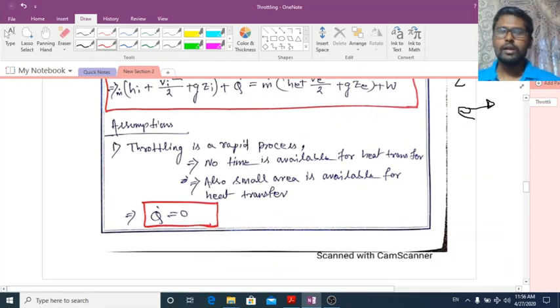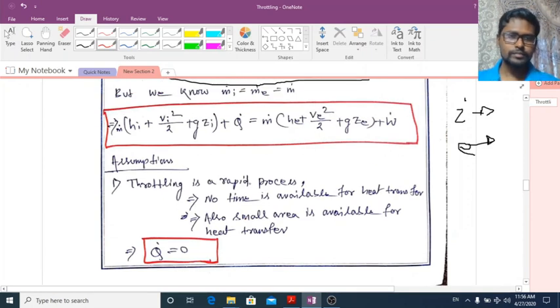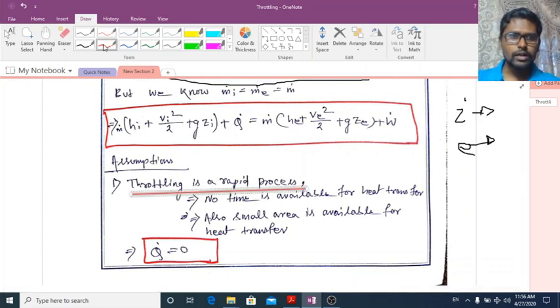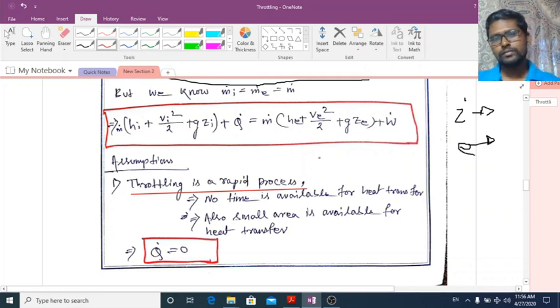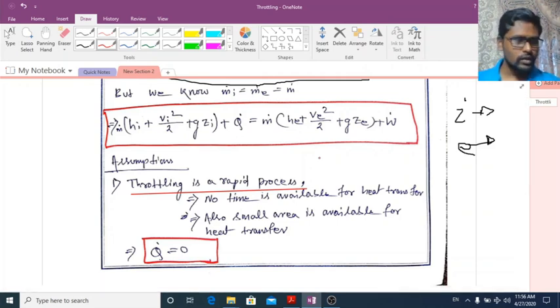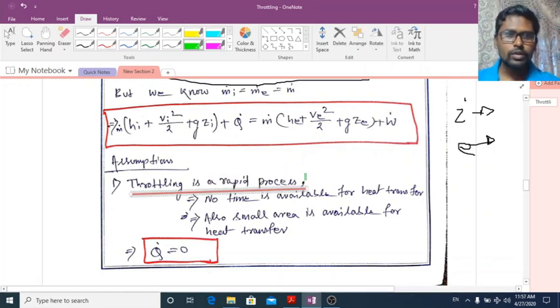Now we have to put our conditions to the throttling device. See, in a throttling device, the process that is occurring is a very rapid process. If you open the valve, suddenly the fluid will come. So throttling is a rapid process, and then there will be no time available for heat transfer.